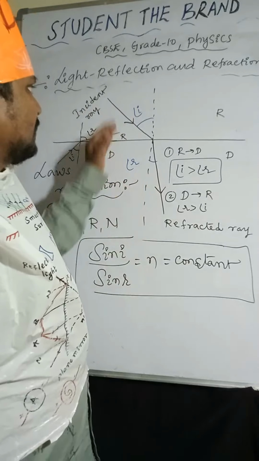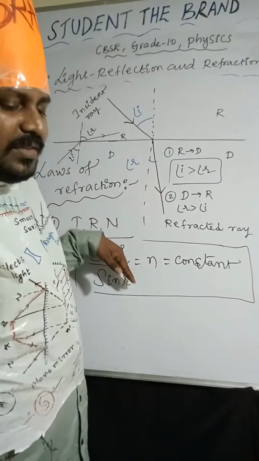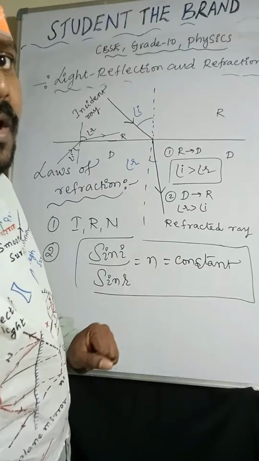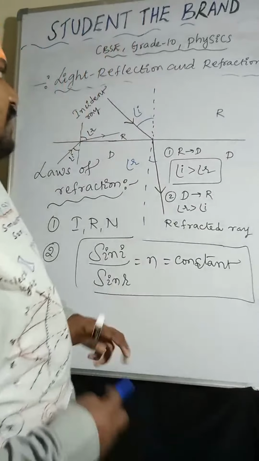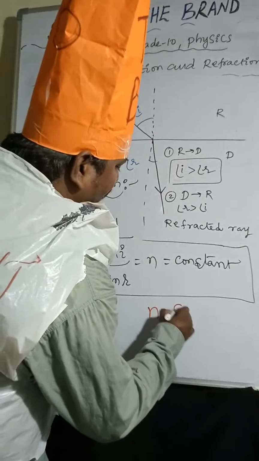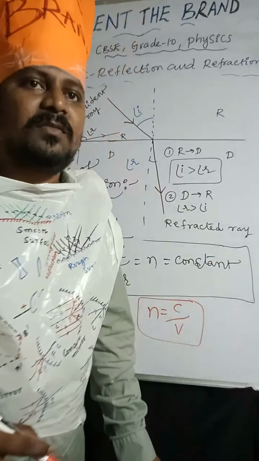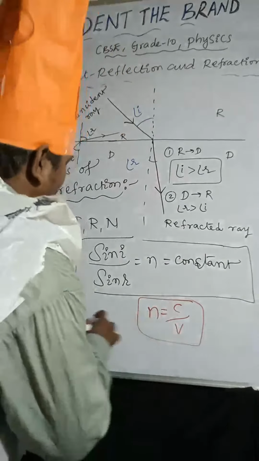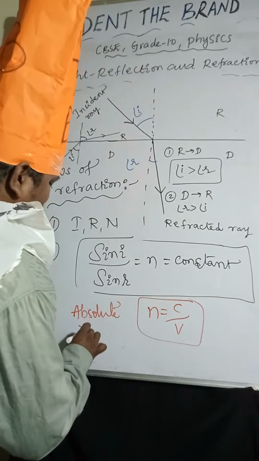Coming to the laws of refraction: the incident ray, refracted ray and normal line lie on the same plane. And the ratio of the sine of the angle of incidence to the sine of the angle of refraction is equal to a constant, that is nothing but n, the refractive index. Sir, what is the refractive index? Refractive index is the ratio of the speed of light in vacuum to the speed of light in the medium. This is also called absolute refractive index.